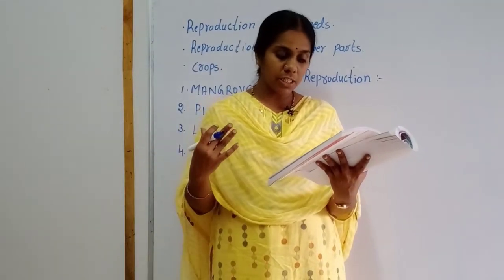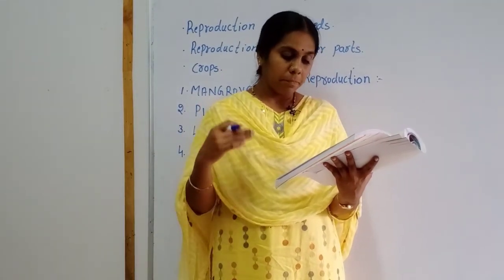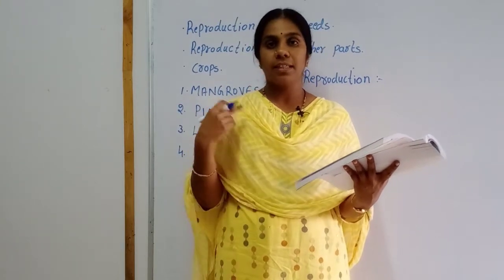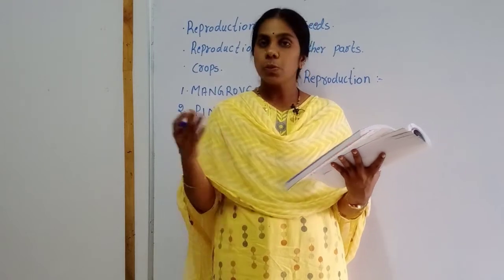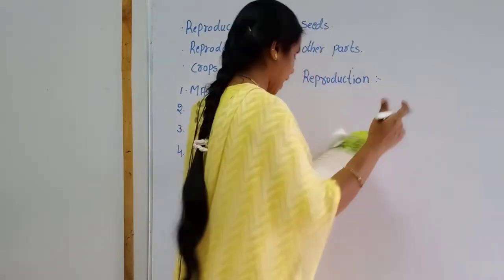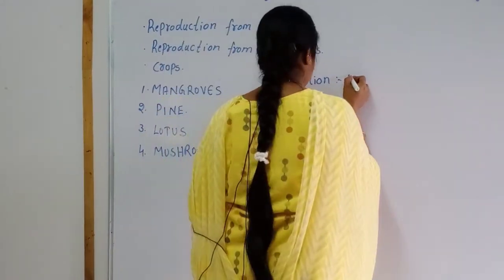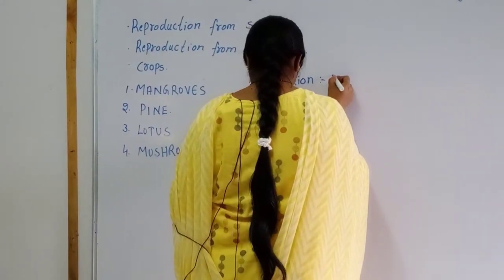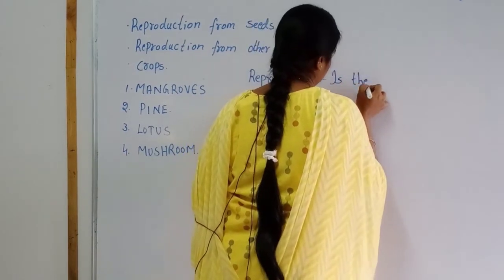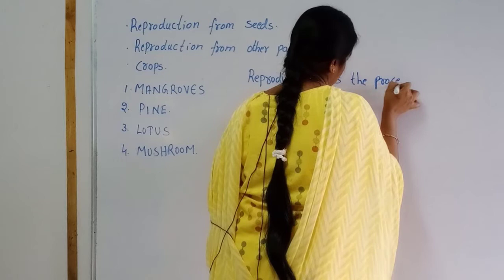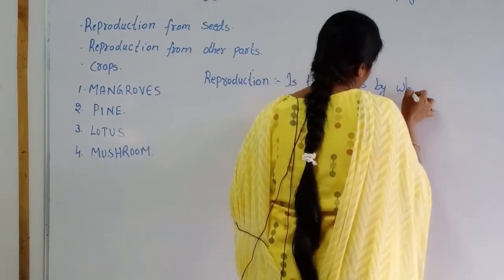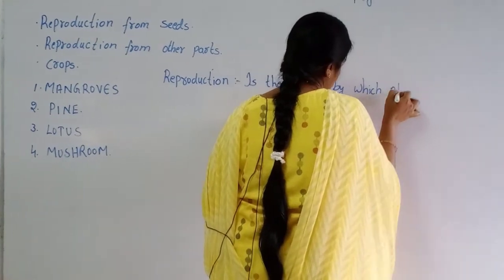What is reproduction? It is a process by which plants produce new plants like themselves so that their species remain on the earth.